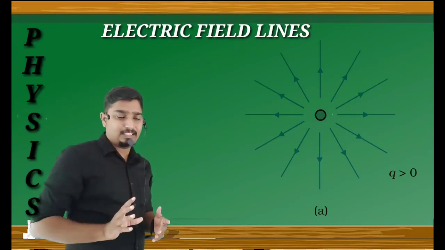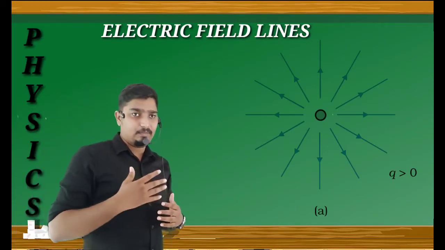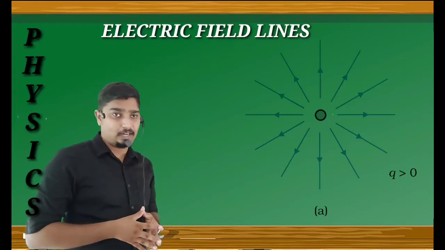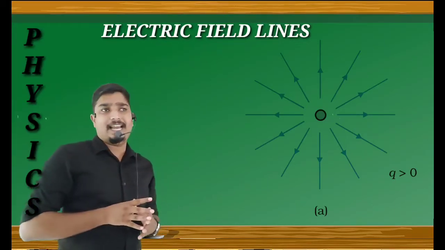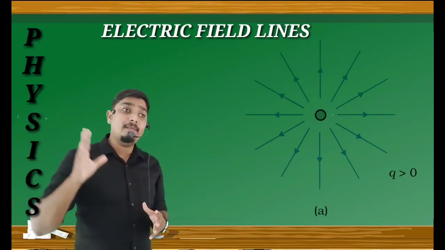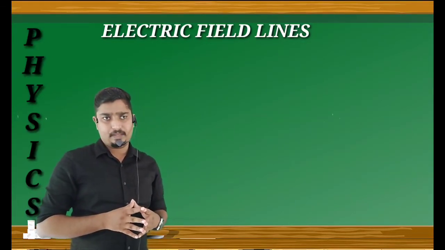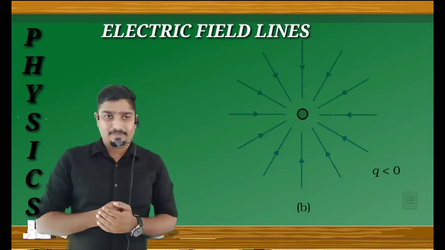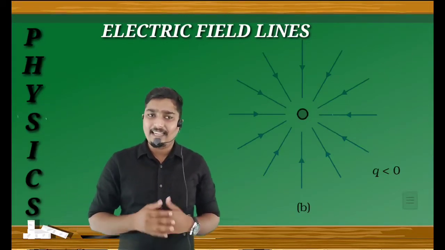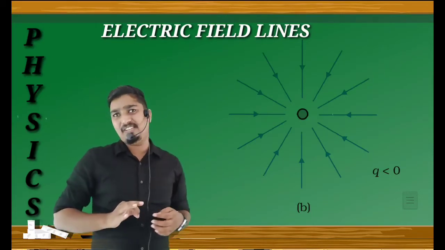In the case of a positive charge, that is, q greater than 0, the field lines of a single positive charge are radially outward. In the second case, q is less than 0, which means it is a single negative charge.